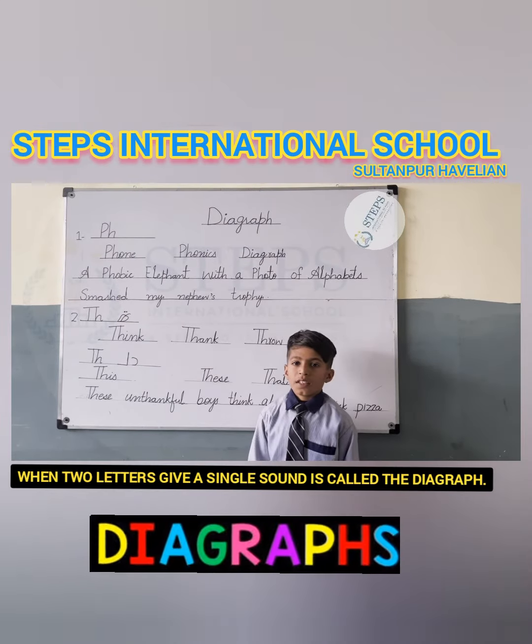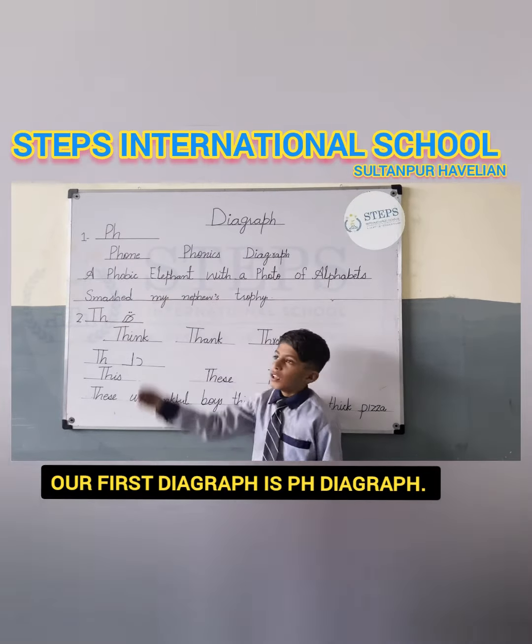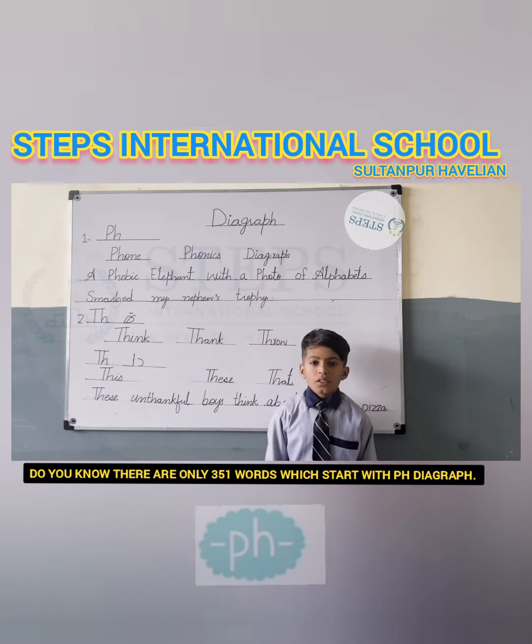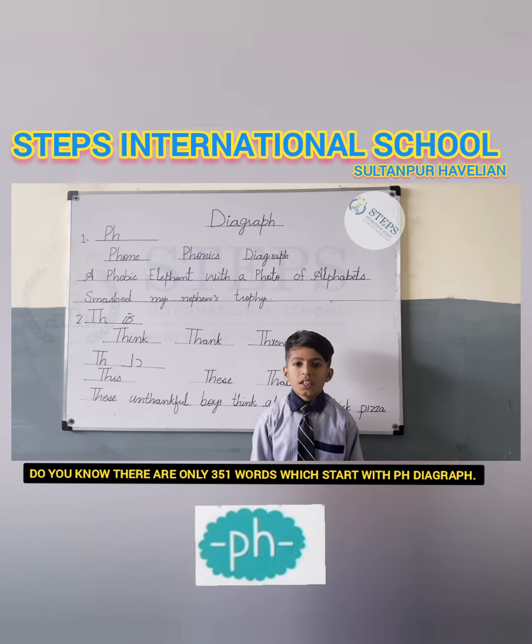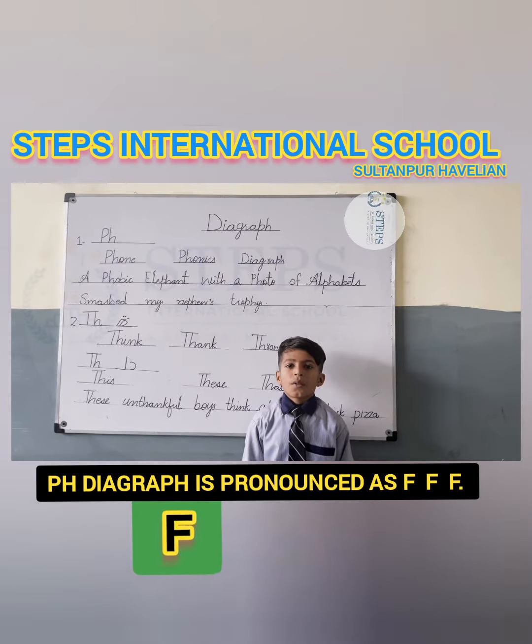When two letters give a single sound, it is called a digraph. Our first digraph is the PH digraph. Do you know there are only 351 words that start with the PH digraph? The PH digraph is pronounced as f.